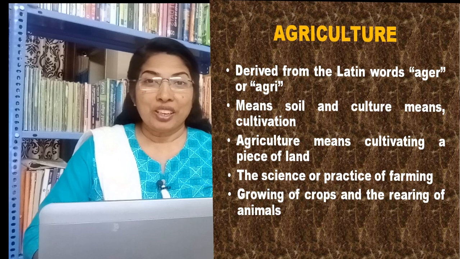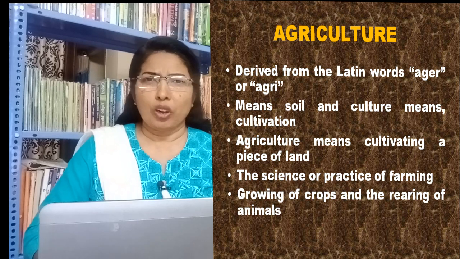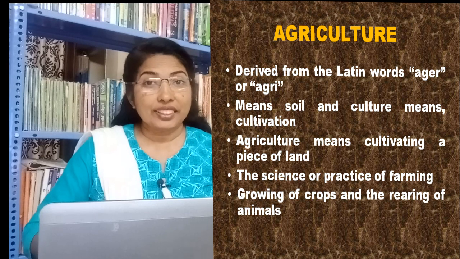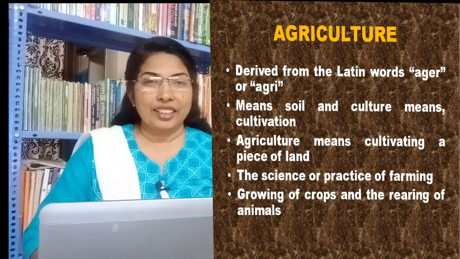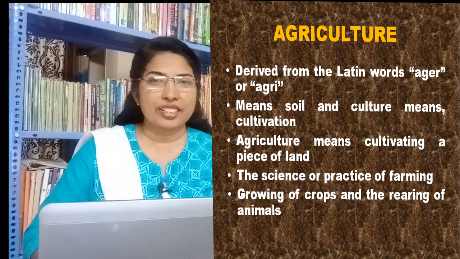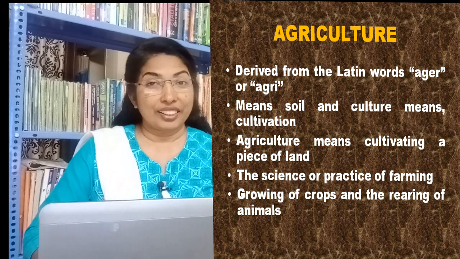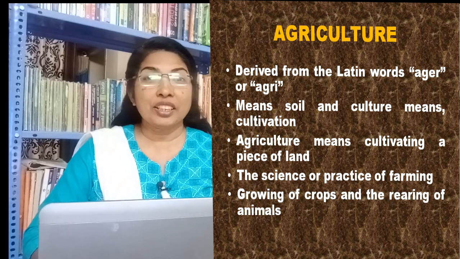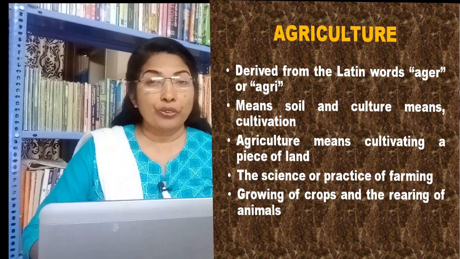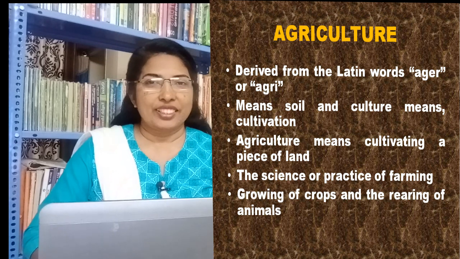You all are familiar with the term agriculture. What is agriculture? The word agriculture is derived from the Latin words ager or agri. Agri means soil and culture means cultivation. So agriculture means cultivating a piece of land or planting and growing food plants on it.